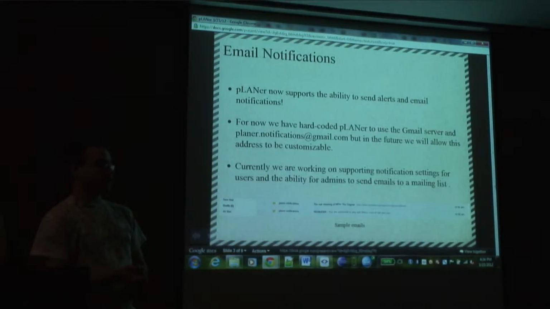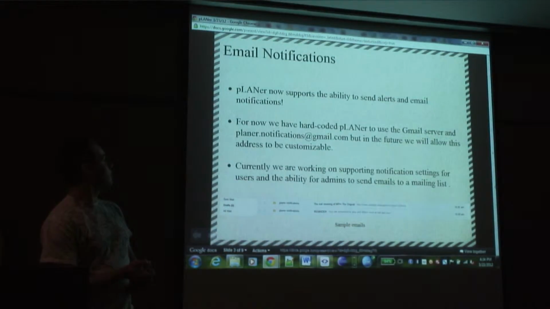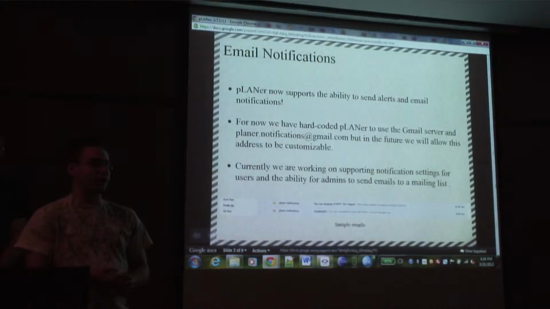Alright, so the first new feature that we added was an email notification system. So Planner now supports the ability to send alerts to users when they have an upcoming game or tournament. For now, we just hard-coded a Gmail address, planner.notifications, just for testing, so we can test the emails. But once it's fully functional, we're going to create a config file for the server, so whoever's using it can choose the email address that they want to use, and they don't necessarily have to use planner.notifications.